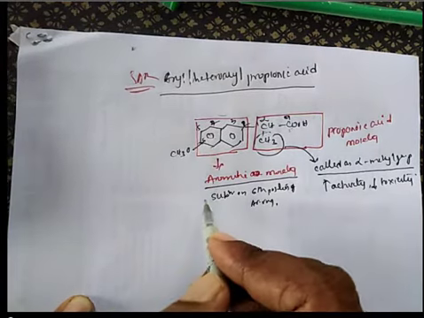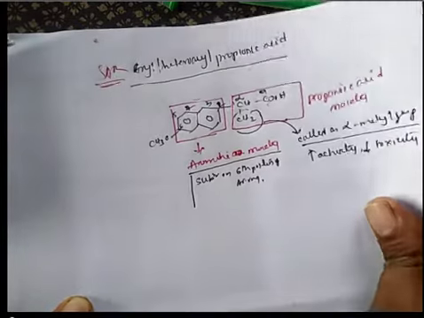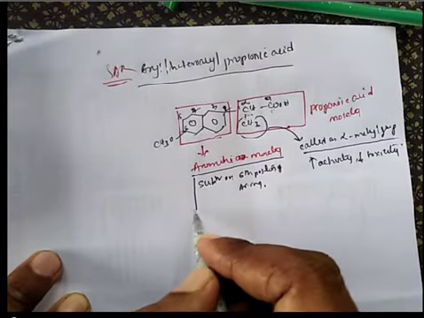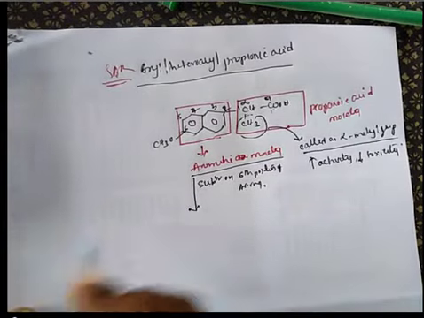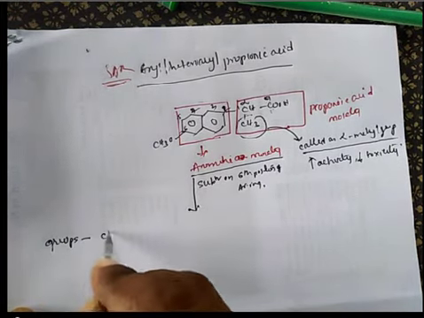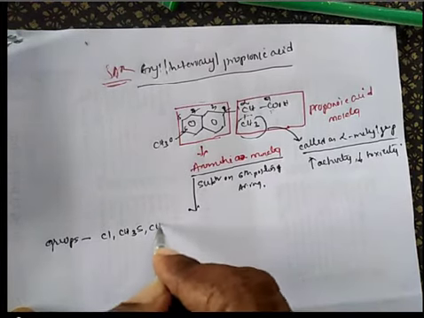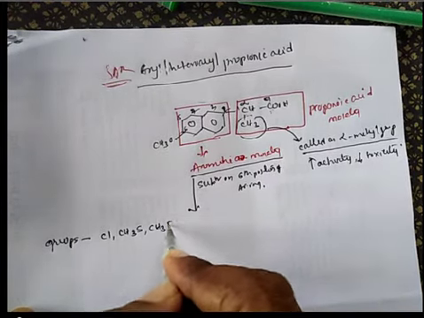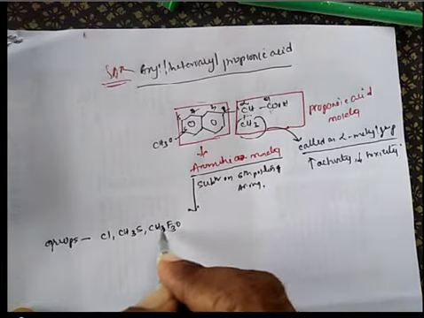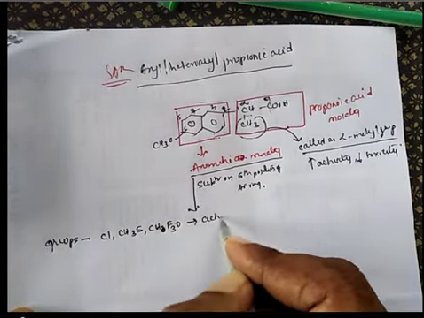with groups like chlorine, CH3S, CHF3O. These are all called active groups.